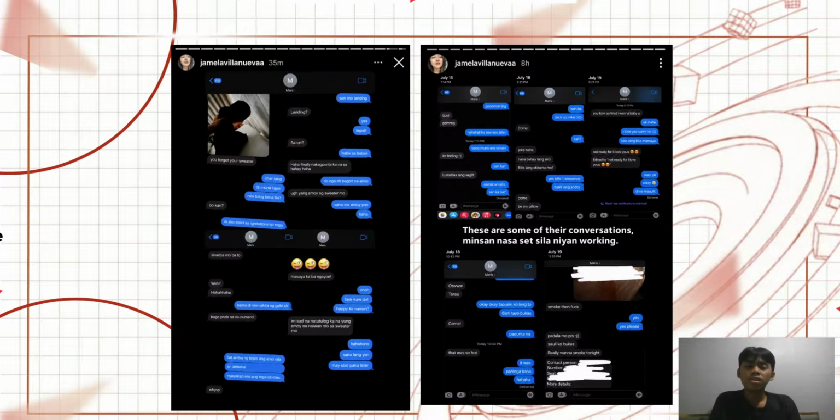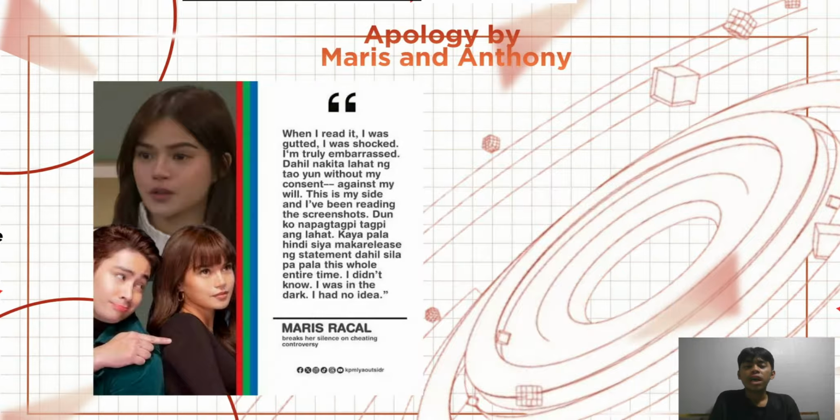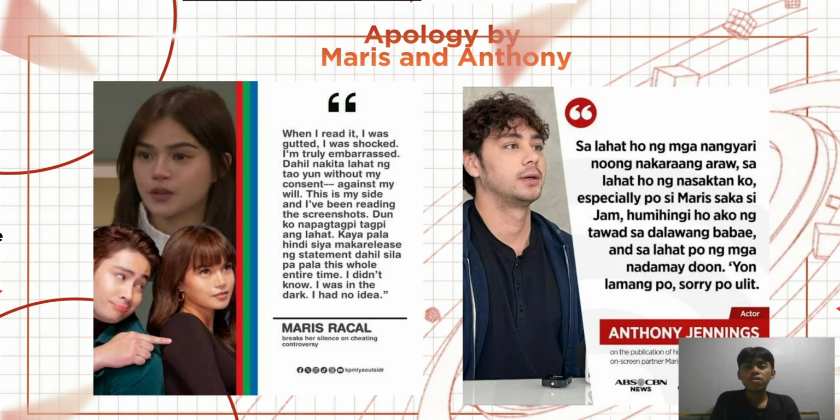And on December 6th of 2024, both Anthony and Maurice posted their statements on the cheating issue. And their statements alone just mean that those convos were real. Jamila just did not have permission to post those private messages.